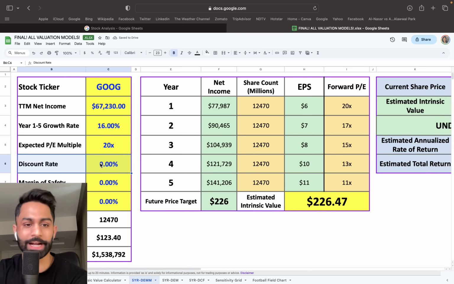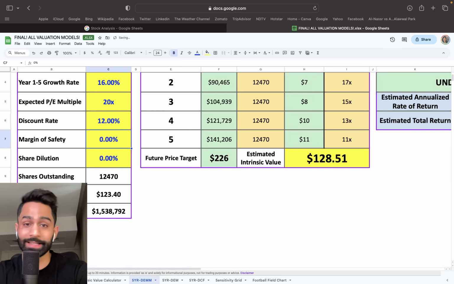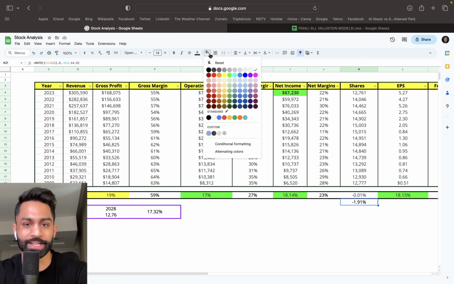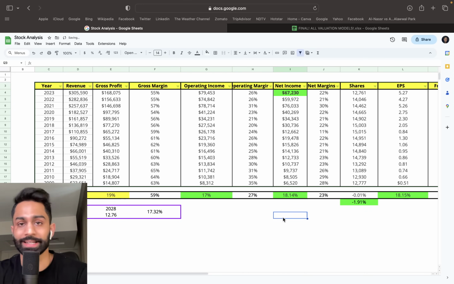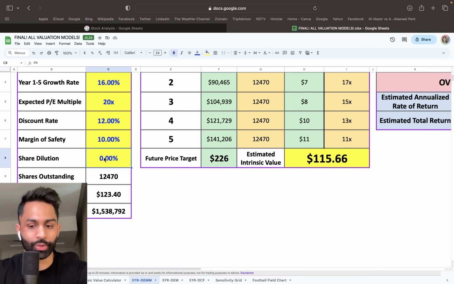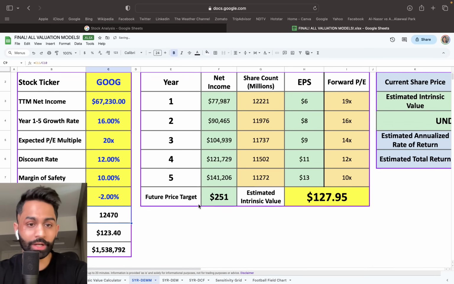Again, discount rate, as you guys already know, we use 12%, at least right now until the yields get up to over 7-8%. Then we'll have to push this number out to 14-16%. 10% margin of safety, and the share dilution, if you come back to the analysis, as I said, they have bought back shares of 1.9% every single year in the last 8 years. So I'm going to go ahead and put down minus 2%.